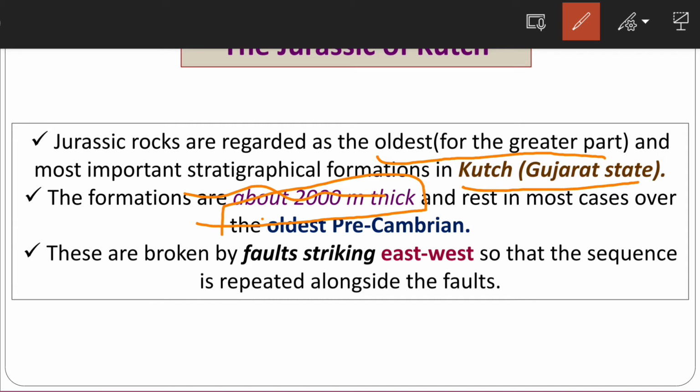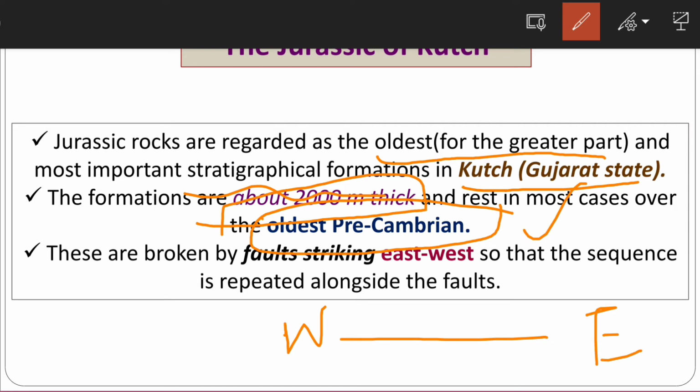And on which base do these rocks occur? They are resting in most cases over the oldest Precambrian rocks. So the oldest Precambrian rocks make the base. And at some places these Jurassic rocks are folded into 3 parallel anticlinal ridges trending east-west. So the rocks are folded in 3 parallel anticlines. Okay, so these 3 parallel anticlines are there.